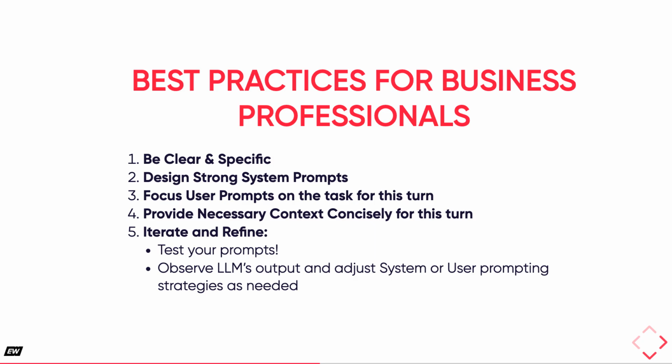Fourth, provide necessary context concisely for the current turn. Finally, and very importantly, iterate and refine. Test your prompts, observe the LLM's output, and adjust your prompting strategies as needed. Integrail AI Studio and the next-gen EverWorker Canvas are great tools for testing, iterating, and refining. This iterative process is key to achieving the desired AI behavior or performance.